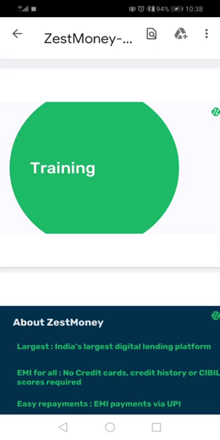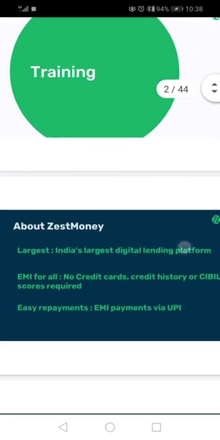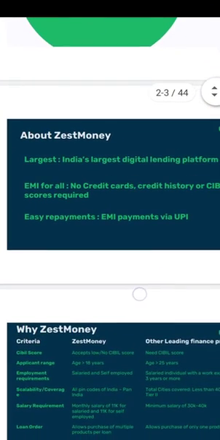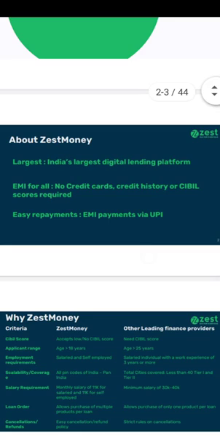Let's check how we can apply for a loan through SESMoney. Let's check some facts about SESMoney. SESMoney is India's largest digital lending platform.